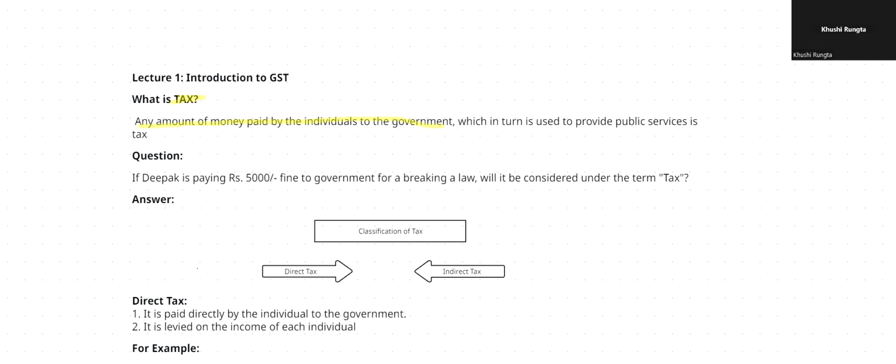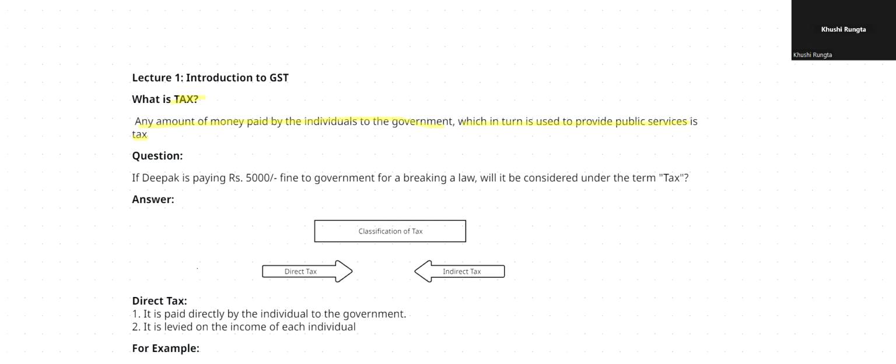I don't think so. See, for example, if I am paying rupees 100 as a fine to a police officer, an officer of the government itself, will it be called tax? No. So, the main part of this definition which plays an important role is that the money paid by individuals to the government, which in turn is used to provide public services, is tax. Okay. Now, if I'm paying a fixed rate upon my income or on my consumption, that will be termed as tax.